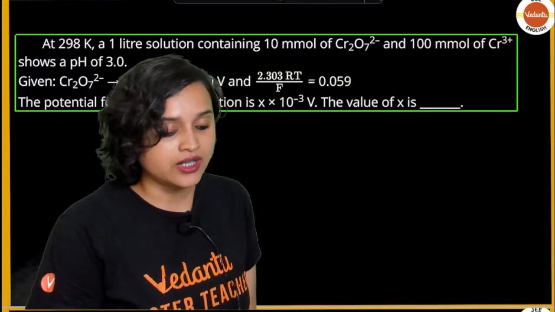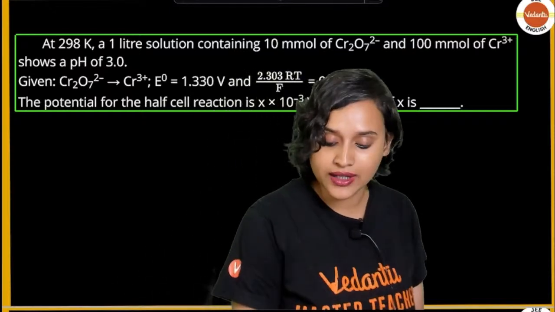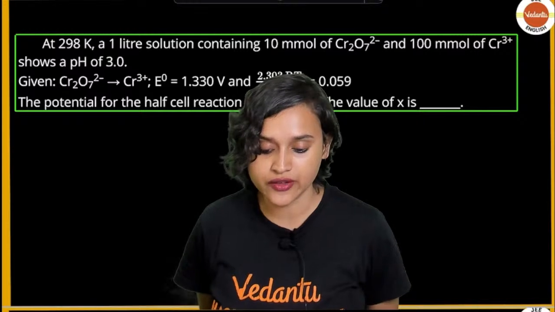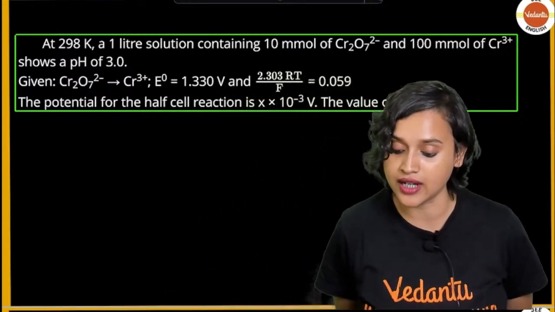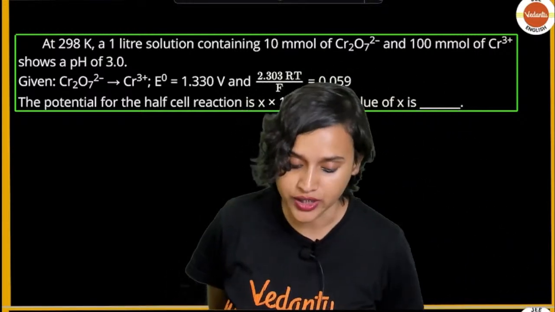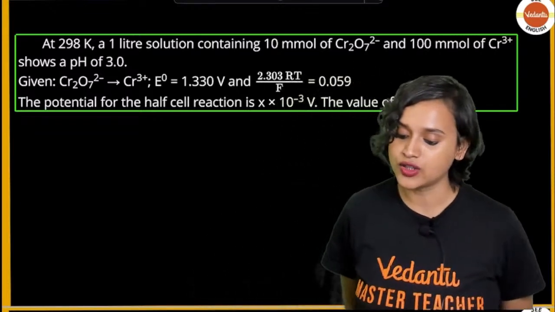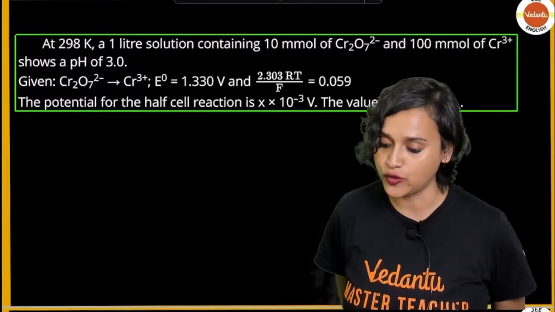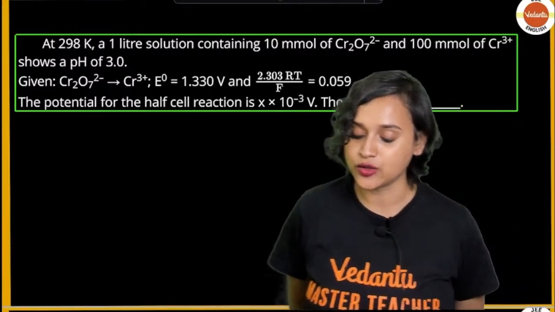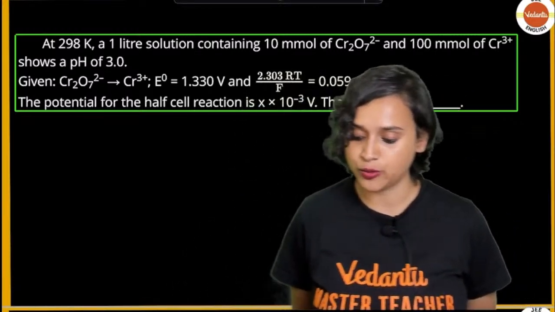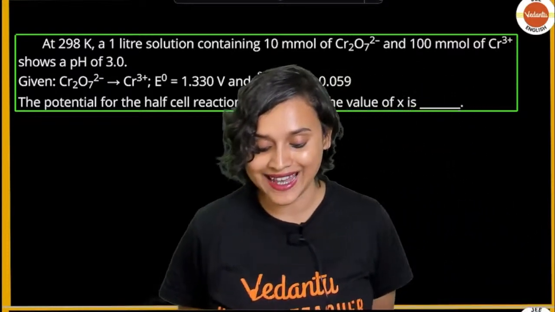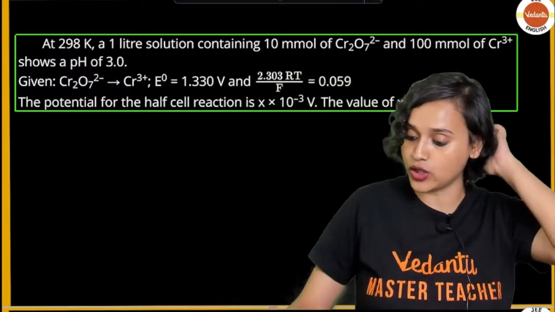Come on. Here, at 298 Kelvin, 1 liter solution containing 10 millimole of Cr2O7 2 minus and 100 millimole of Cr3+ shows a pH of 3.0. Given Cr2O7 2 minus to Cr3+, E naught is equal to 1.330 volt and 2.303 RT divided by F is equal to 0.059. The potential for the half cell reaction is given as X multiplied with 10 to the power minus 3 volt. What is the value of X?